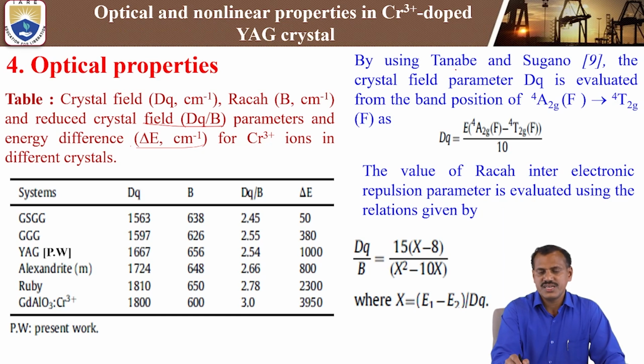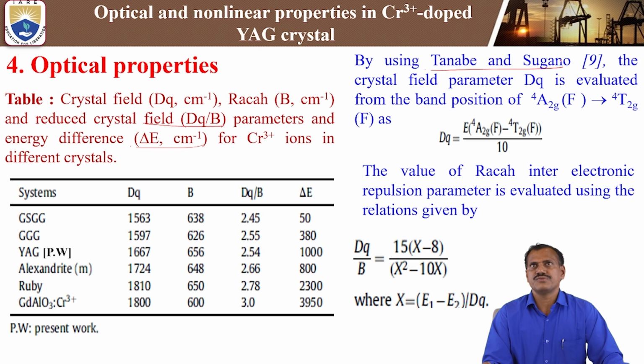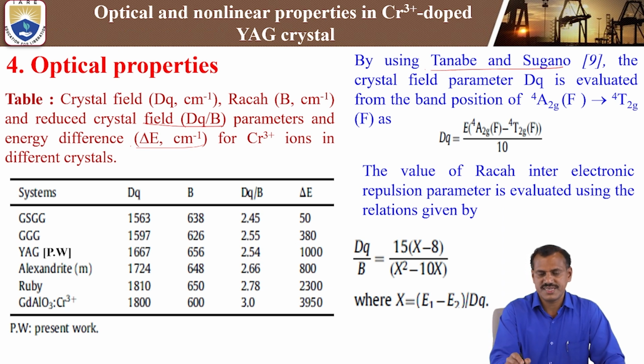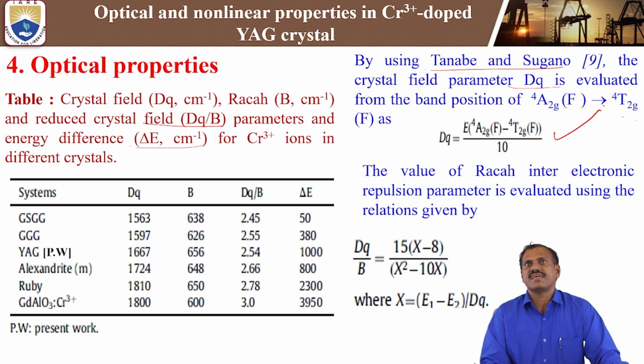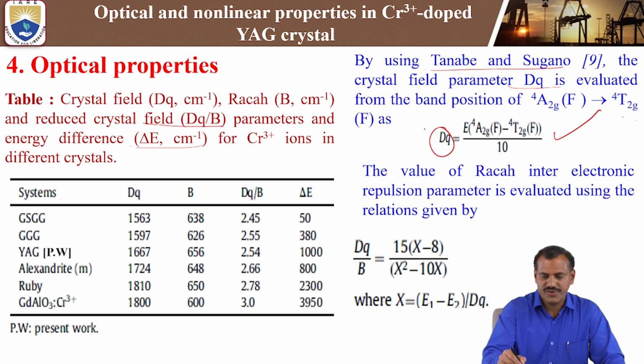We are using the Tanabe-Sugano diagram. By using the Tanabe-Sugano diagram, the crystal field parameter Dq is evaluated by using the absorption position of the ground state to the excited state 4T2g. By using this formula, we calculate the Dq value.